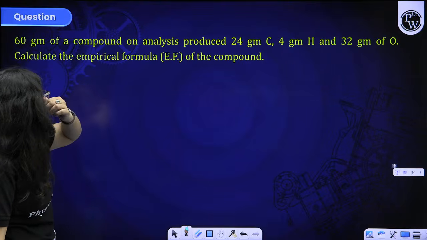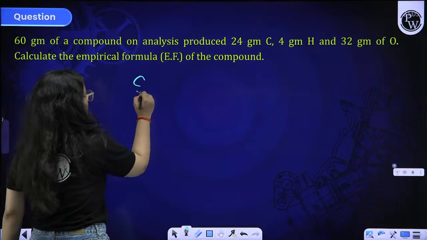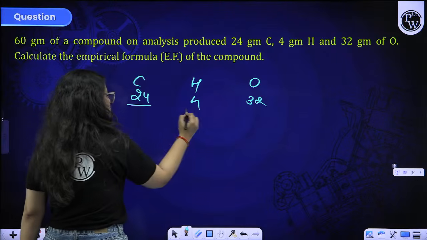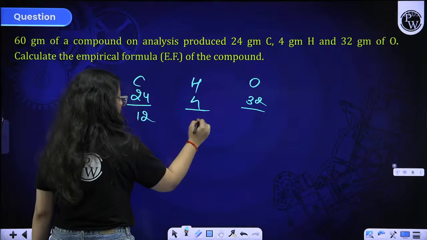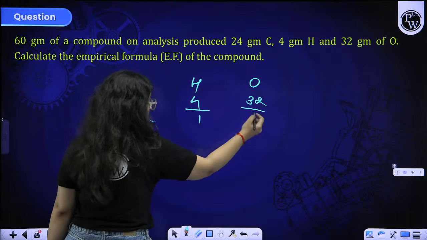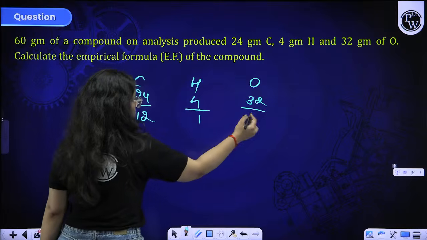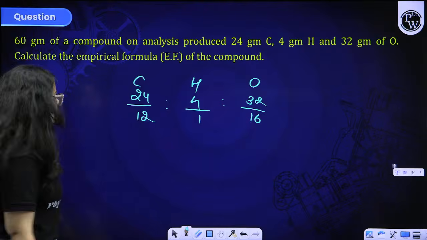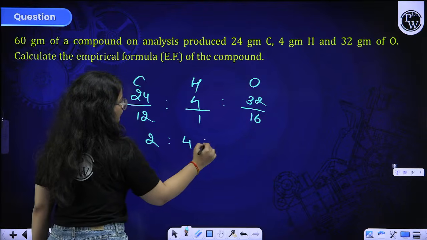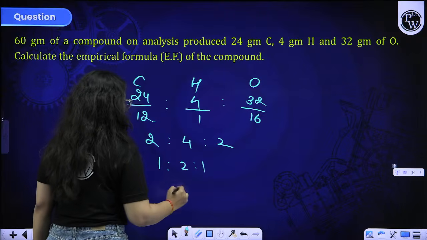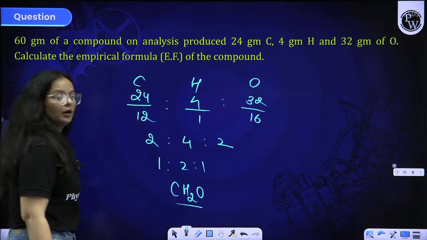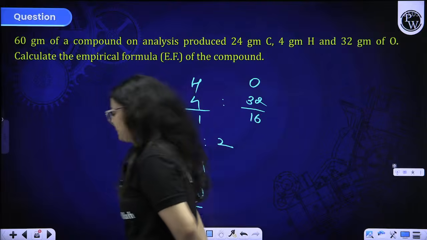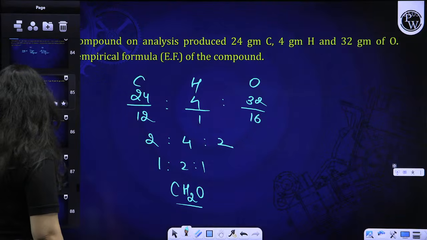Again, 60 gram of compound on analysis produces 24 gram carbon, 4 gram hydrogen, 32 gram oxygen. Grams are given to you. You have to convert them all to moles by dividing with the molar mass, that is carbon 12, hydrogen 1, oxygen 16. The simplest ratio of all these will be 2 : 4 : 2, that is 1 : 2 : 1. CH2O will be the empirical formula of this structure. Is it clear to you all, beta? Yes? Okay, so this is the story about the empirical formula.